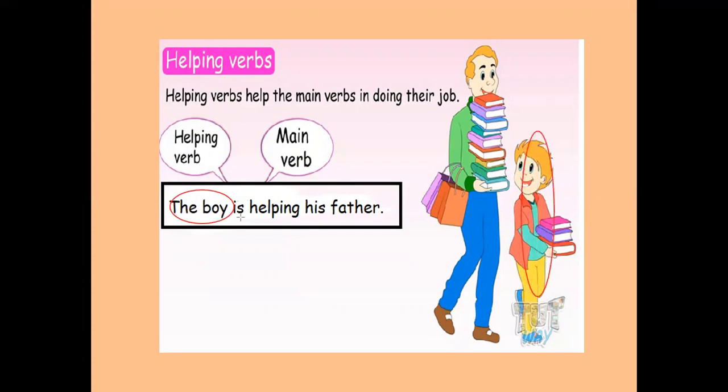The boy is, what is here? Is is a helping word here. What is helping here? Helping is the main word here. The boy is helping whom? His father. This is the father. See, the father is carrying some books, and the boy is carrying some books too, and he is helping his father to carry the books. So this is one more example which I shared with you now.